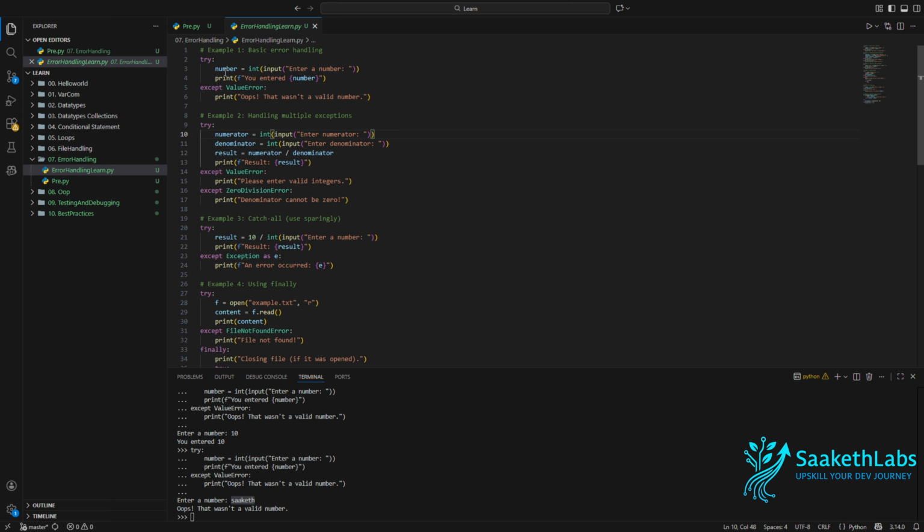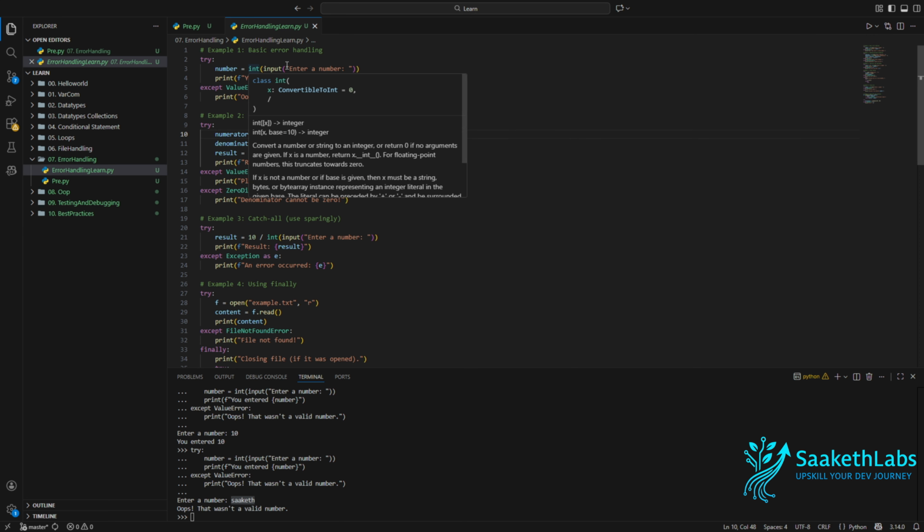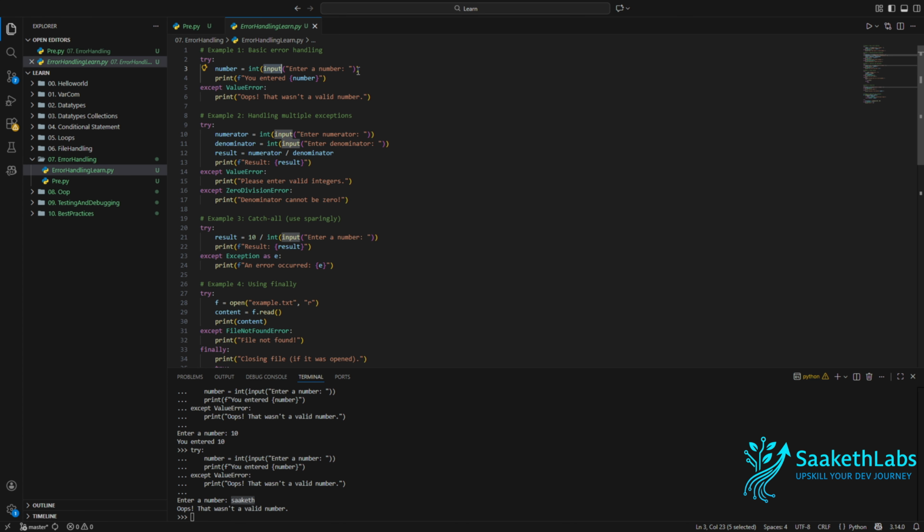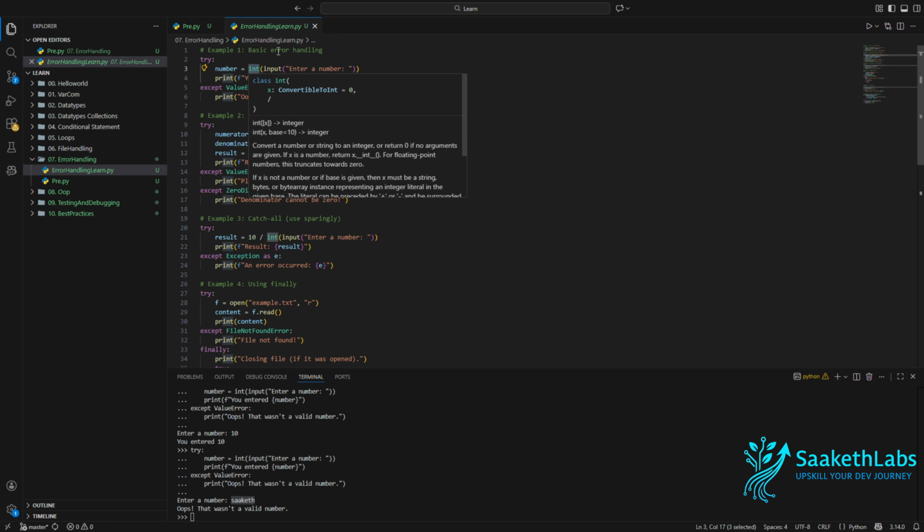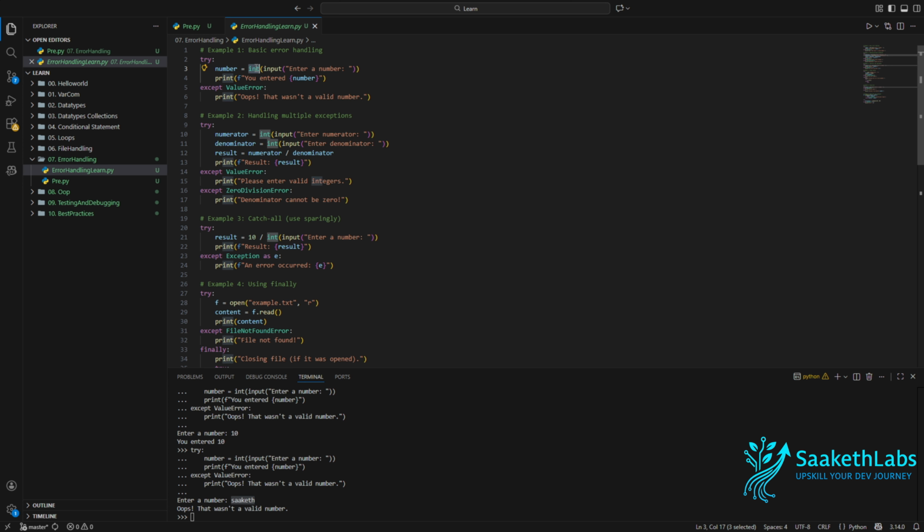Whenever I entered Saket, the input method returned Saket. When the int method tried to cast Saket to integer type, there was an error. As soon as the error occurred, instead of executing the consecutive statement, it went and executed the except block. So this is how the try except block works.